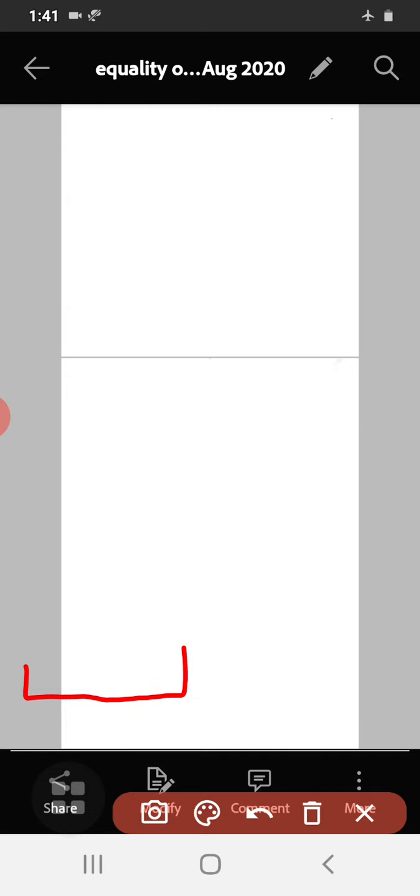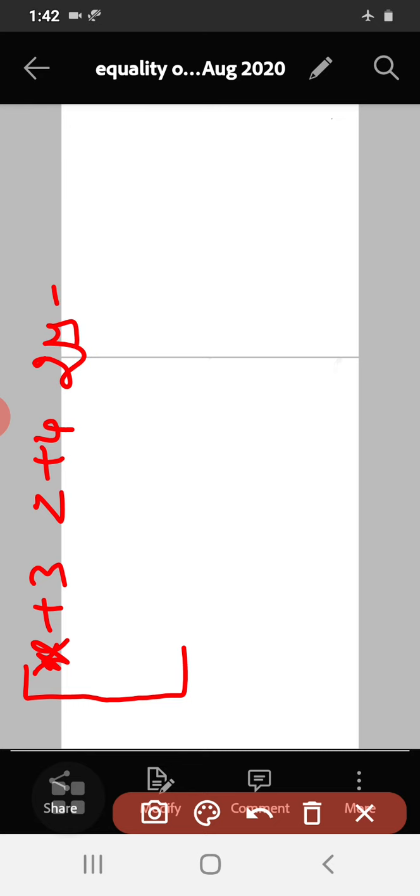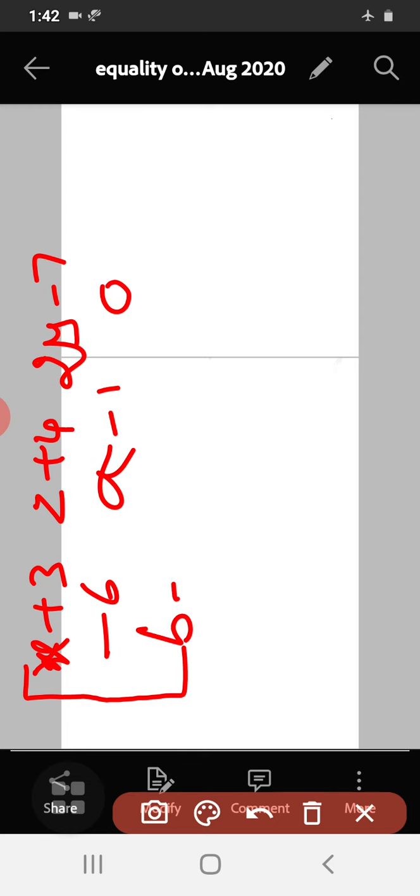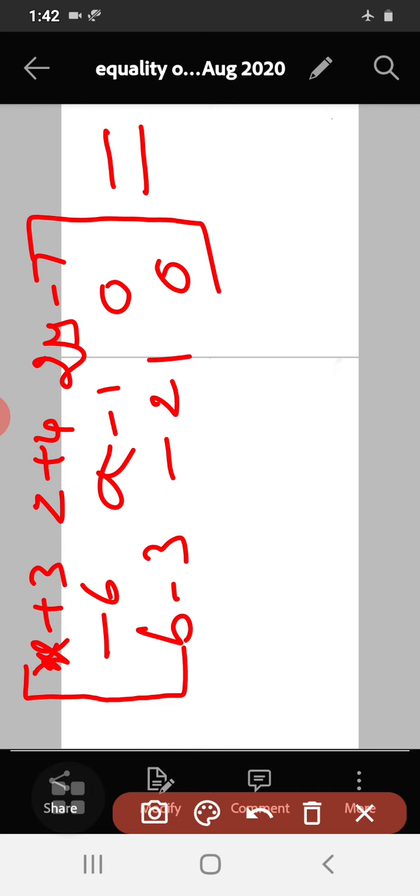So what is given here? x plus 3, z plus 4, 2y minus 7, first row. Then minus 6, a minus 1, 0. Then b minus 3, minus 21, 0. See, this matrix is equal to another matrix.